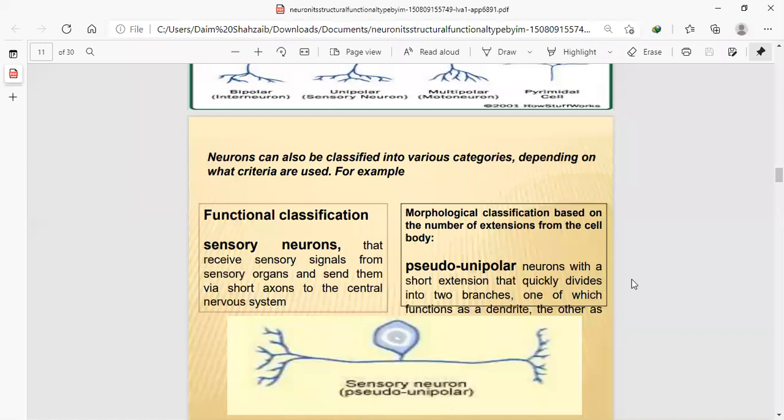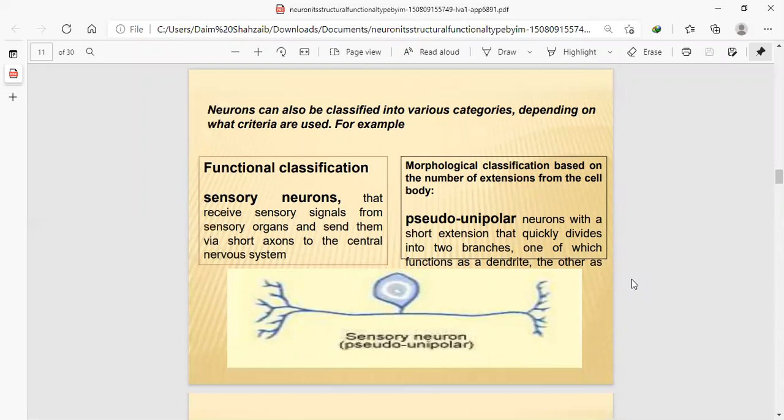The brain receives signals from the sensory organs and sends them via short axons to the central nervous system. Like when I touch my body, signals are transmitted through the axon and dendrites to the brain, and then the brain transmits signals back through the axon and dendrite to that part of the body where I touched.